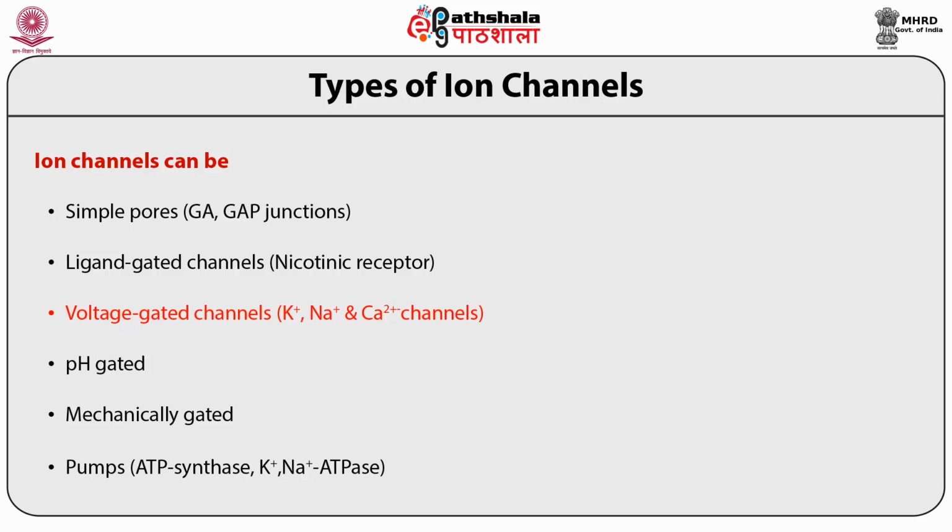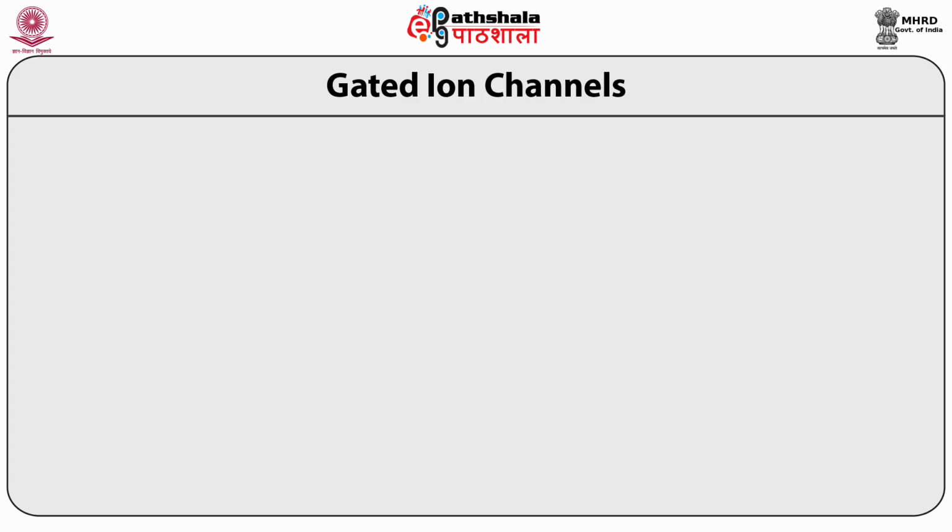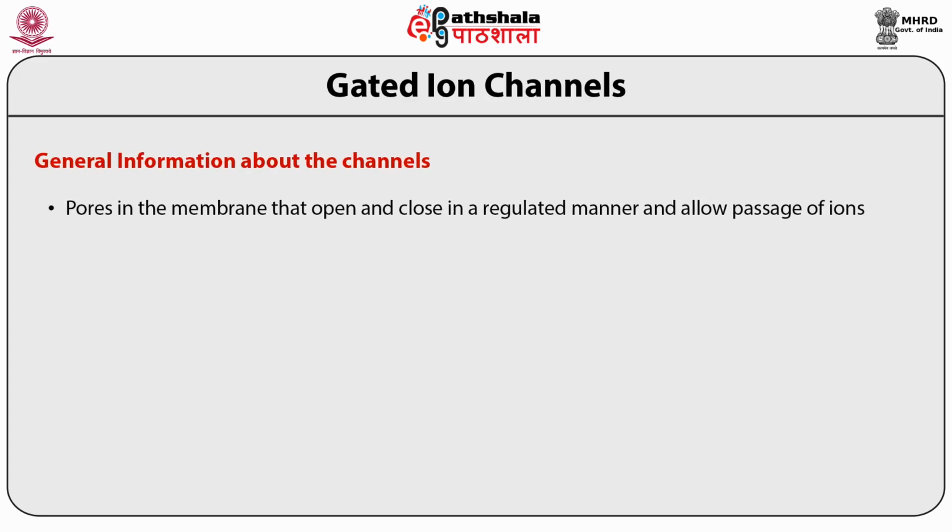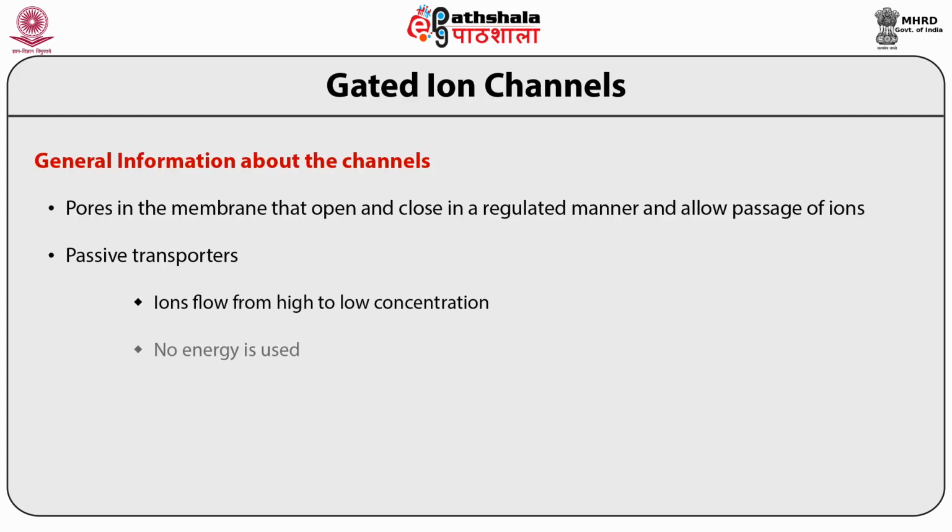These are the cationic channels, sodium channels and potassium channels. These two channels are responsible for the action potential in the nerve cells or neuronal cells. Gated ion channels, general information about the channels. They have pores in the membrane that open and close in a regulated manner and allow passage of ions. They are passive transporters, meaning ions flow from higher to lower concentration. No energy is used. If there is no gradient, ions will not flow.